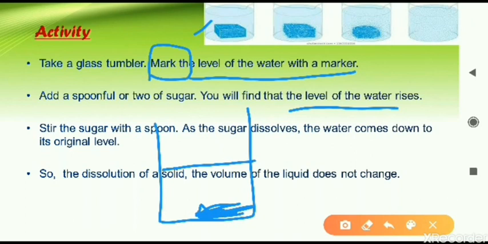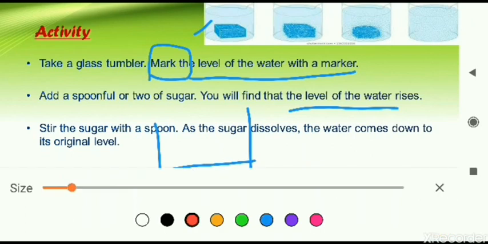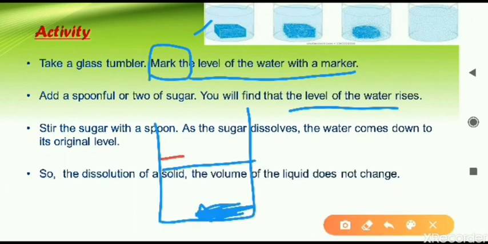Whatever amount of sugar is added, the water will come upwards, a little bit of water will rise there. This rise in water is because of the sugar that is added. After that, the third point you read: stir the sugar with a spoon. As the sugar dissolves, the water comes down. So we have to mix or dissolve this sugar.